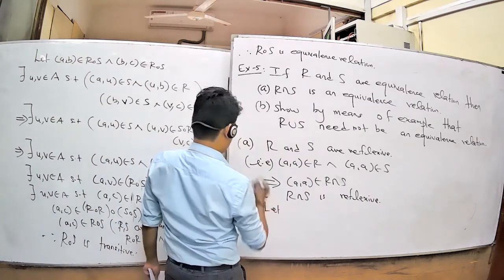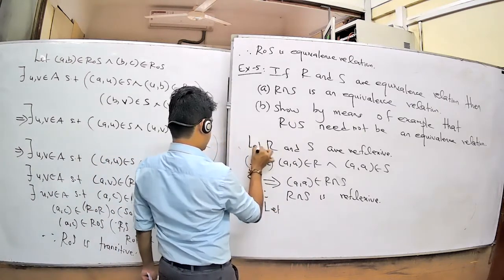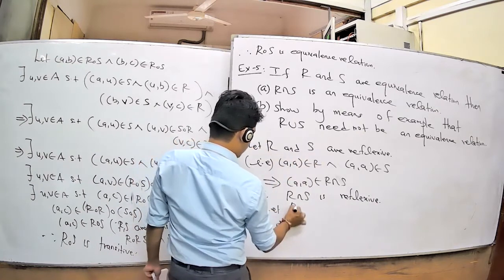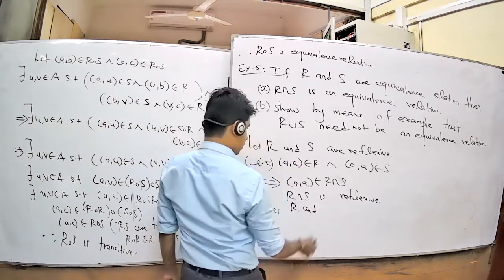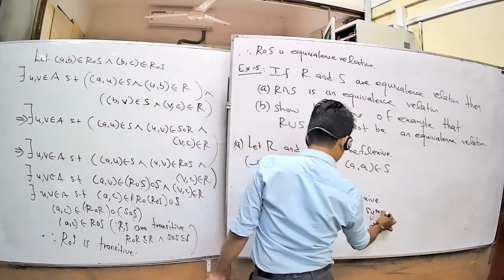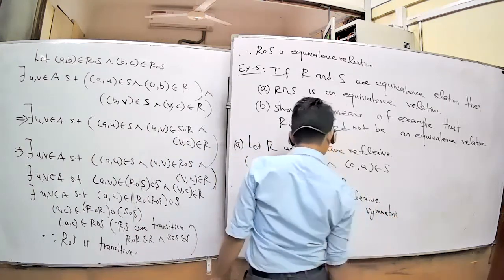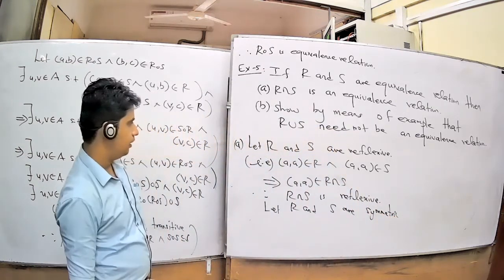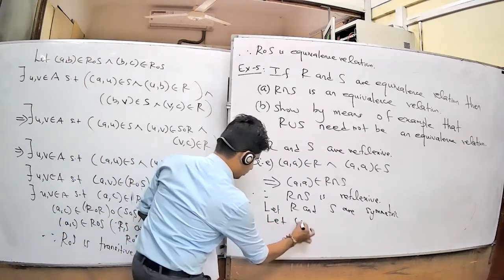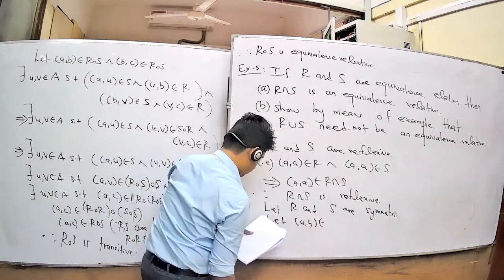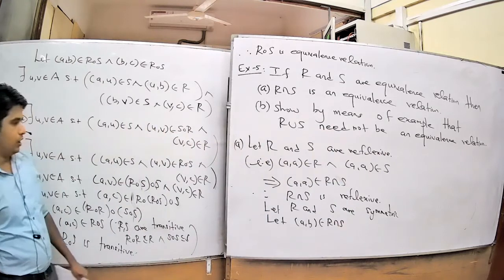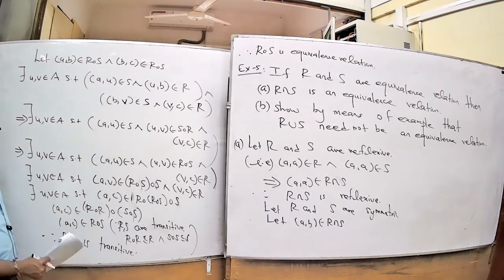Next, let R and S be symmetric. You take (A, B) belonging to R intersection S. Now you want to show that (B, A) also belongs to R intersection S.